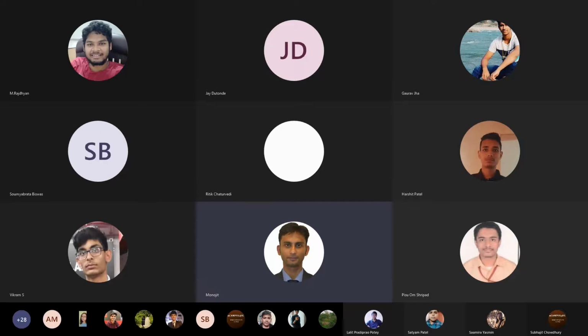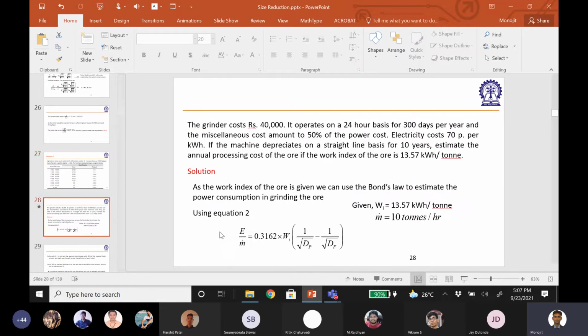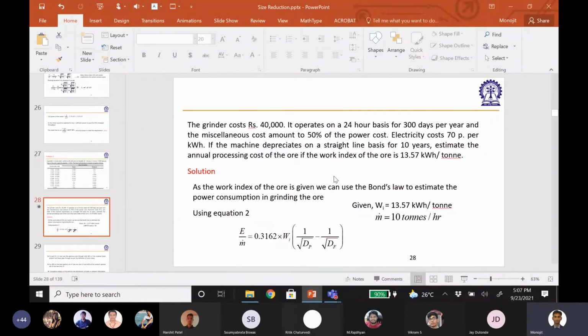So in the next problem, what we have seen is, given a feed distribution and the product distribution, how we can estimate the power consumption if other information is also provided. In that problem, the work index of the material was provided, along with the feed and the product distribution. If this sort of information is given to you, how can you estimate the power consumption, and eventually from the power consumption, the total cost required in breaking the ore.